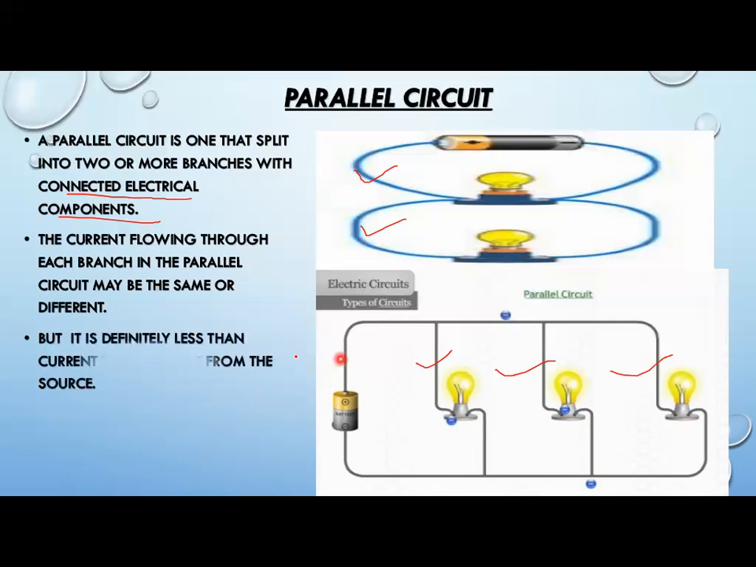But it is definitely less than the current flowing out from the source. Means the current flowing from this source must be different. Obviously the current will be greater here, but it will be lesser here, right?